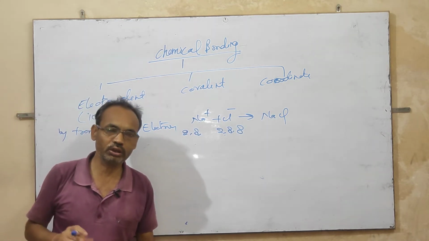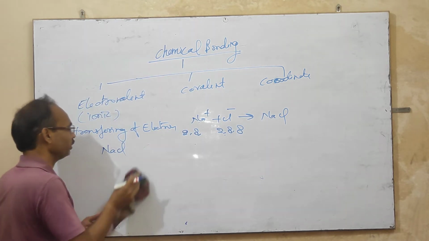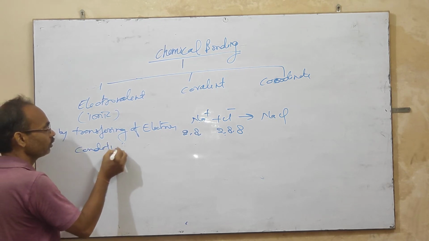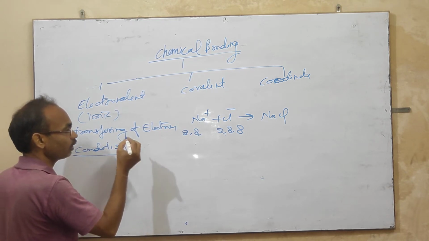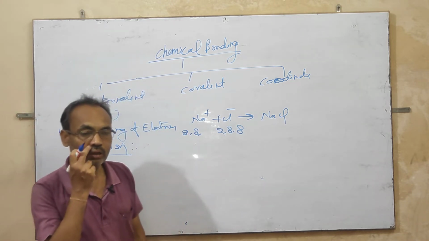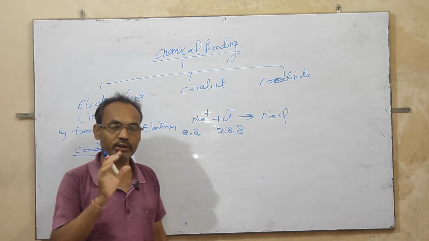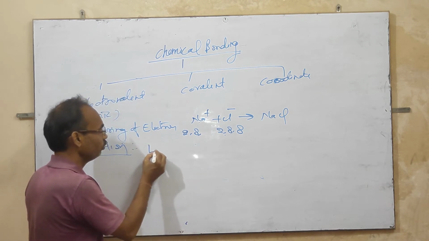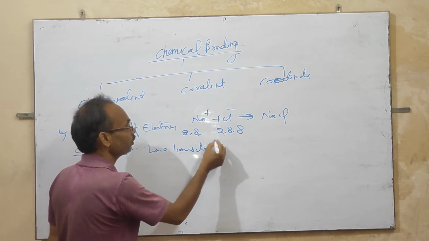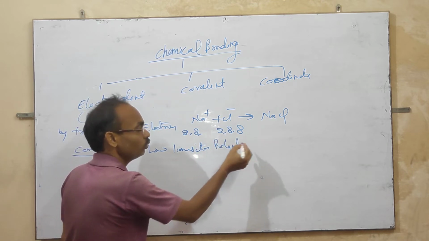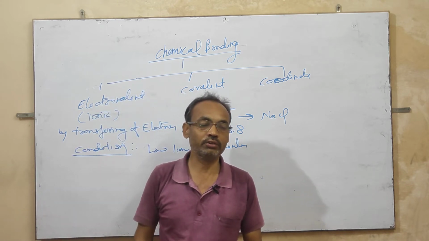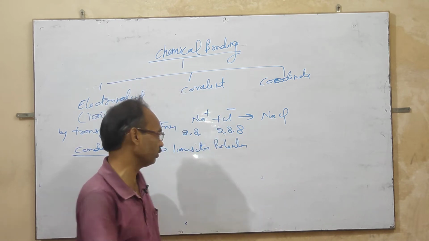What are the conditions to form an electrovalent compound? The first condition is low ionization potential, and the second condition is high electron affinity.